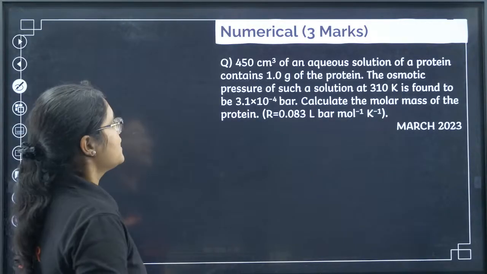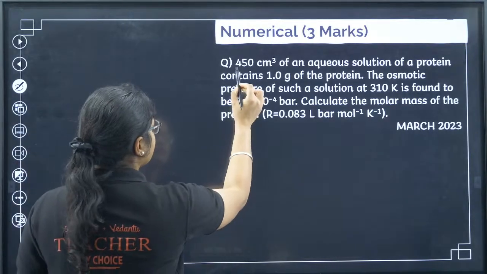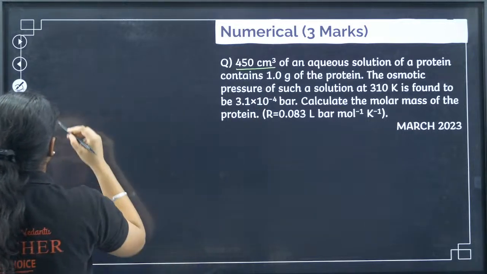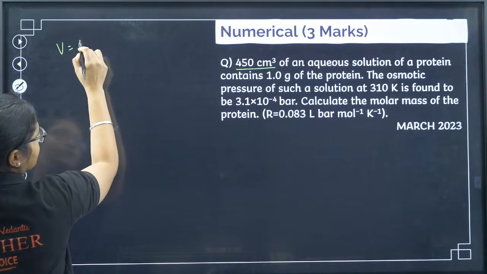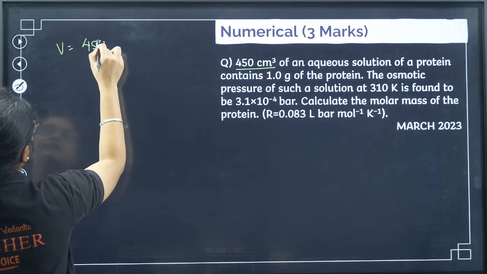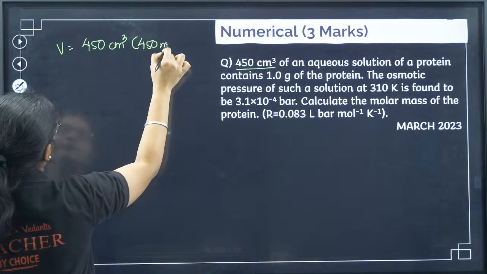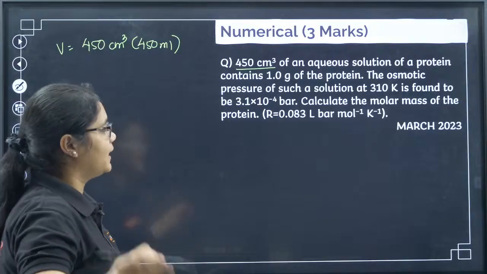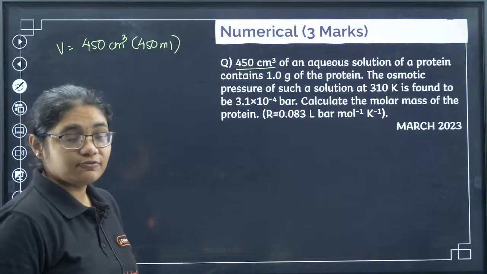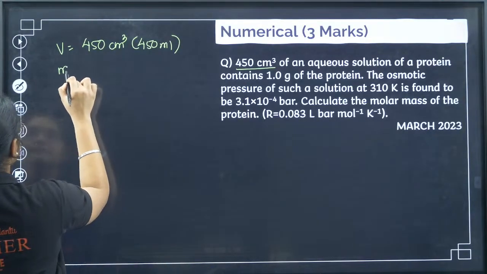Okay, fine. So what is the formula? Data given to me, 450 centimeter cube of an aqueous solution. So I can say volume is equal to 450 centimeter cube or 450 ml, right? Because 1 centimeter cube is equal to 1 ml. Next we have 1 gram of protein. So what is the mass here?